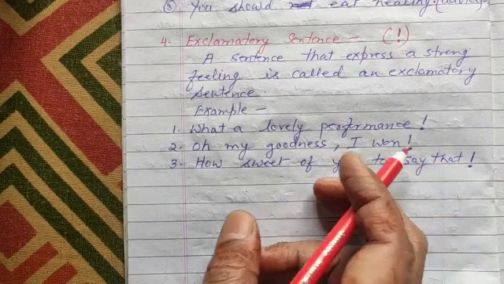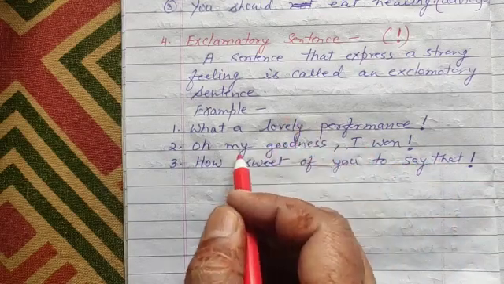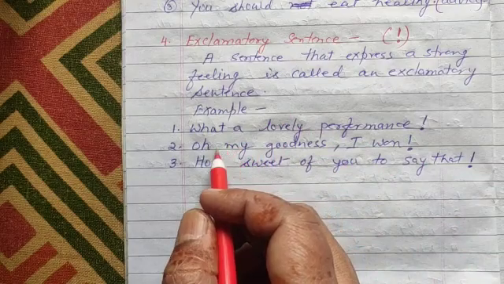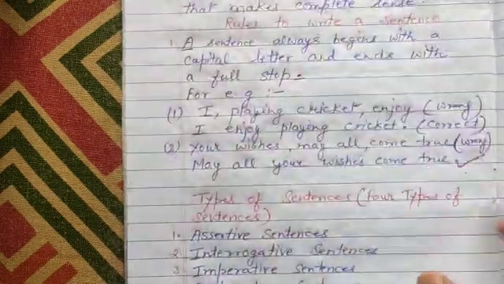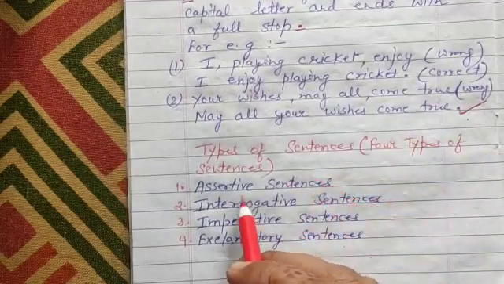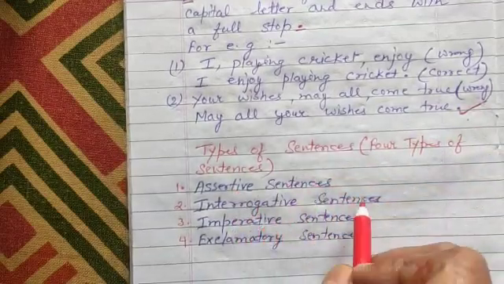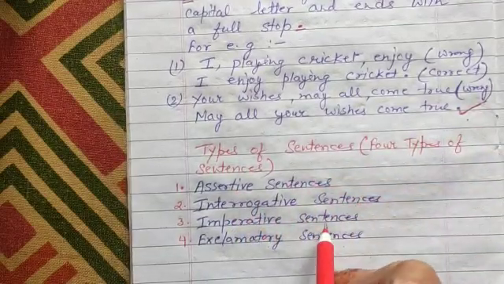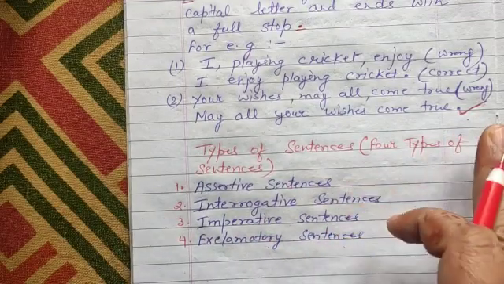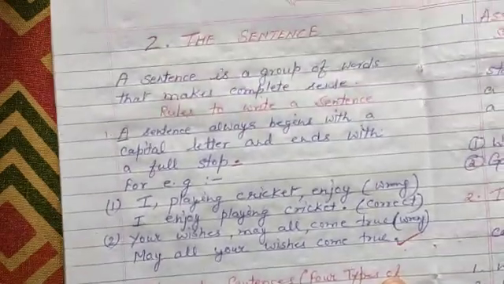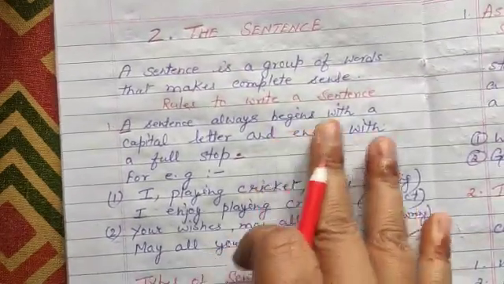So I hope you all have understood all 4 types of sentences. What were they? Assertive sentences, interrogative sentences, imperative sentences, and exclamatory sentences. So I hope you all have understood the chapter, the sentence.